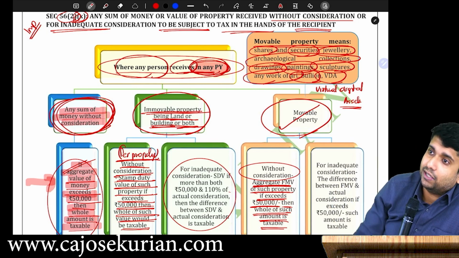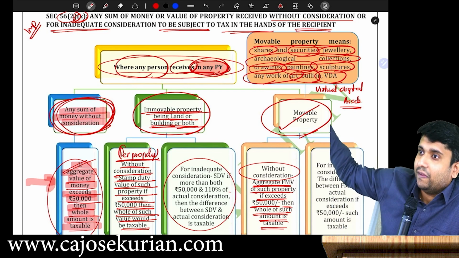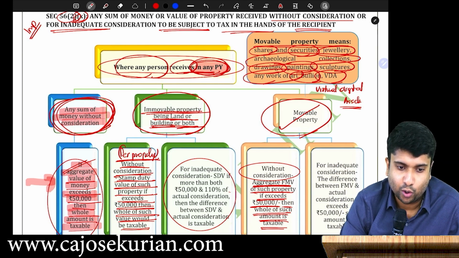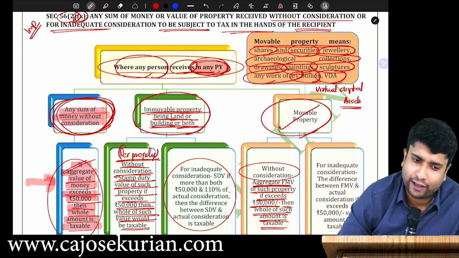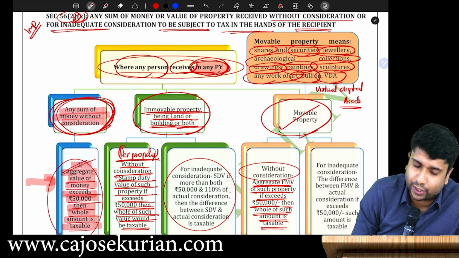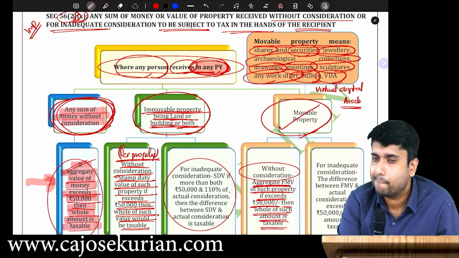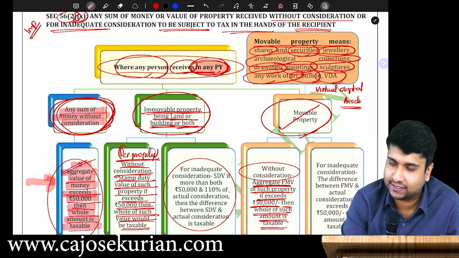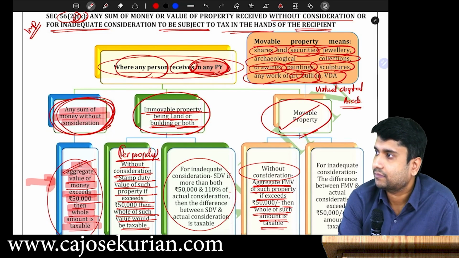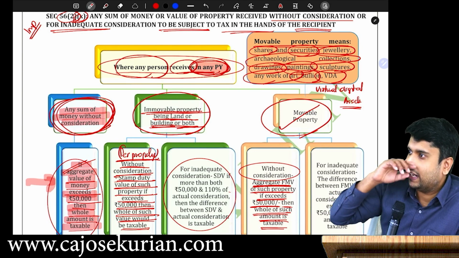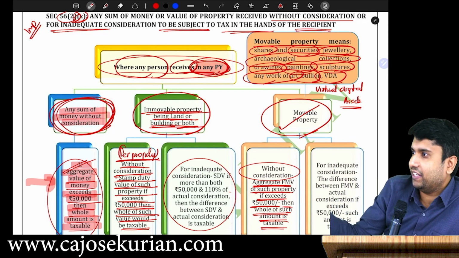A Rolls-Royce is also not taxable because that is not coming under the definition. Gold depends. If that gold has more value, then it is considered as jewelry only. You don't have to pay taxes. If you got a gold ring and the value of the gold ring is say 10,000, you don't have to pay any taxes.